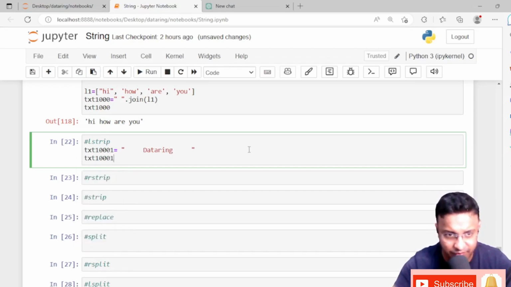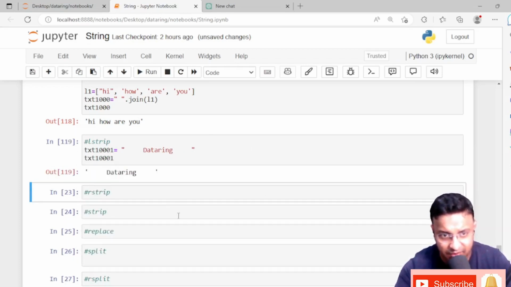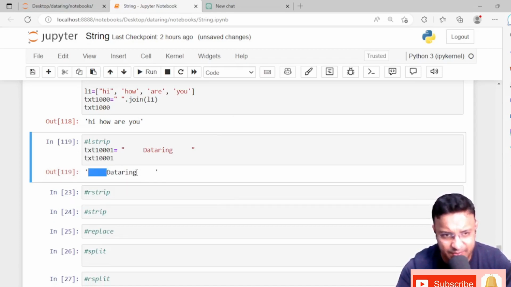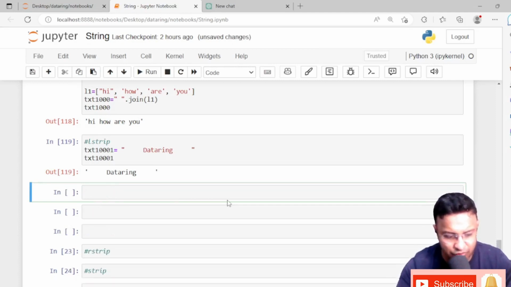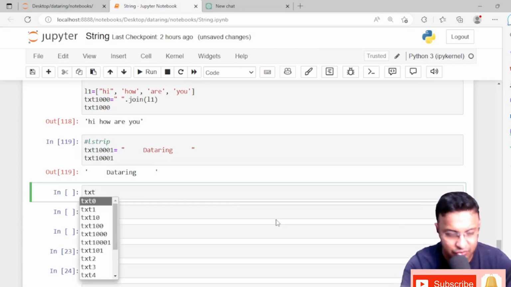If we print it, it comes like this. Now we don't need these spaces, so that time rstrip and lstrip come. I'll show you how lstrip works, then rstrip, and then strip. So this is text 1001.